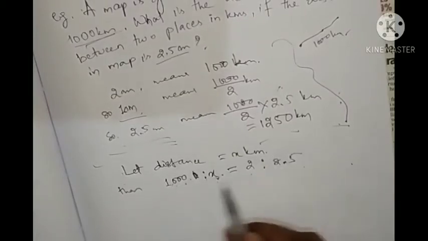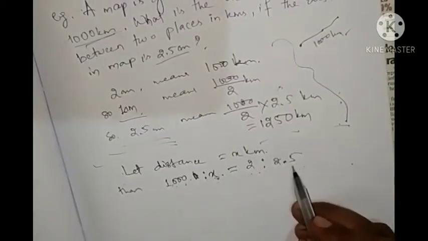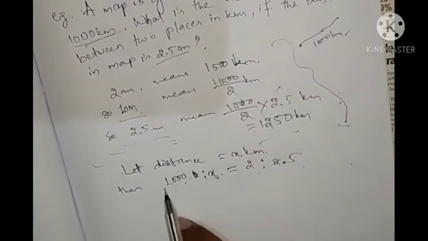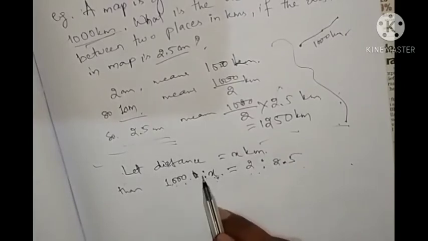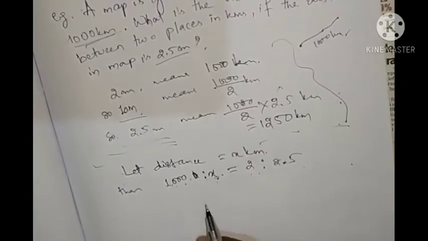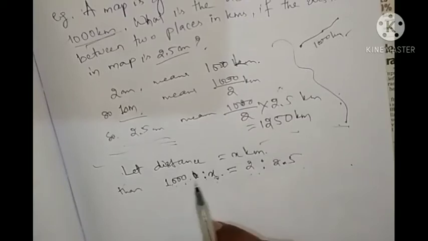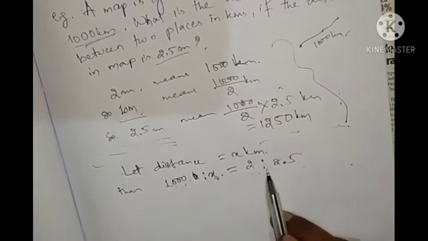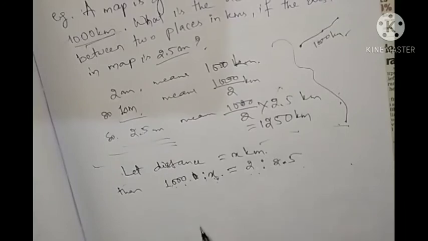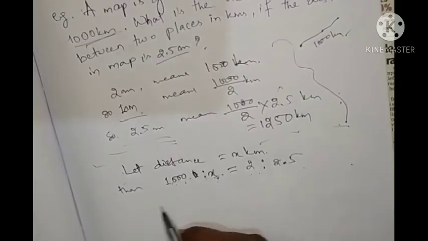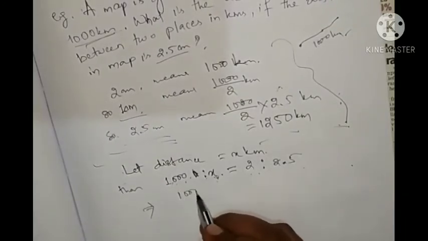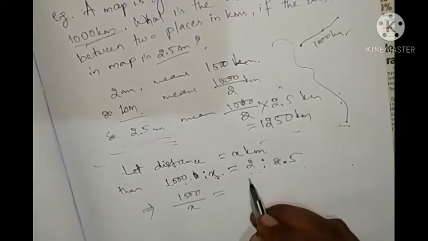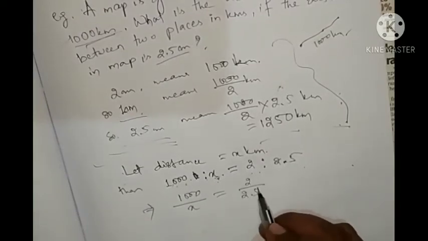So 1000 for 2 and X for 2.5. We compare the same unit and same value. So 1000 is to X equal to 2 is to 2.5. Then we can write it as 1000 by X equal to 2 by 2.5.